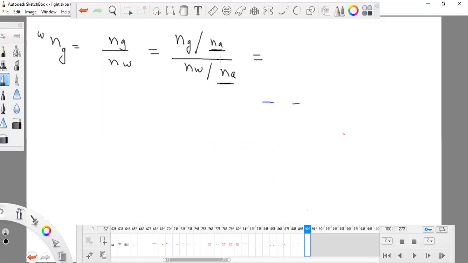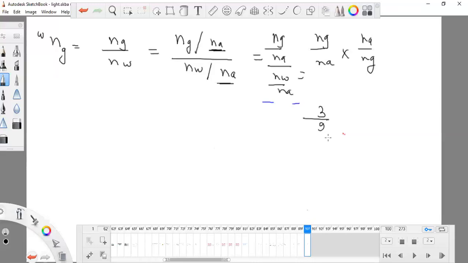If this type of thing comes up, how can we write it? Ng upon Na upon Nw upon Na. So I will write Ng upon Na into Na upon Nw. Just do this. It is 3 upon 2 upon 4 upon 3, which equals 3 upon 2 into 3 upon